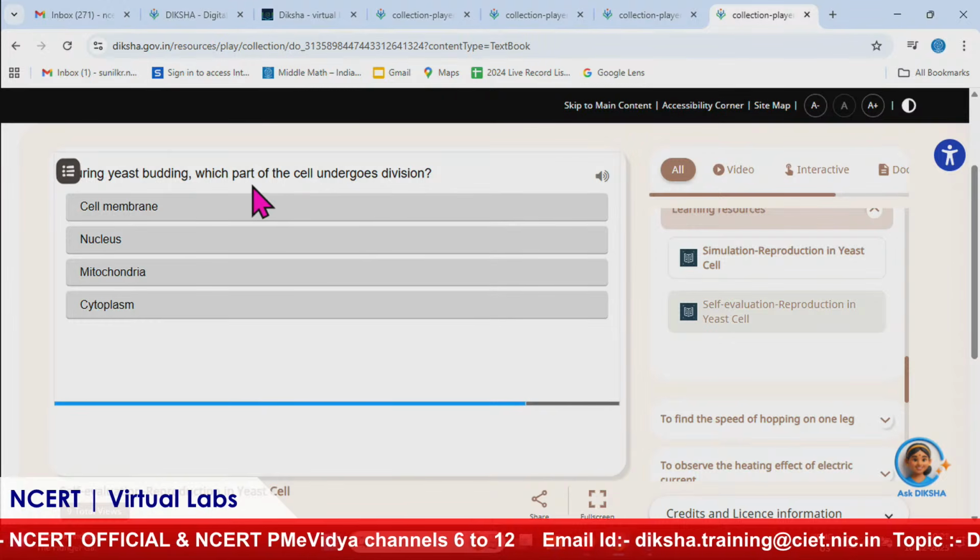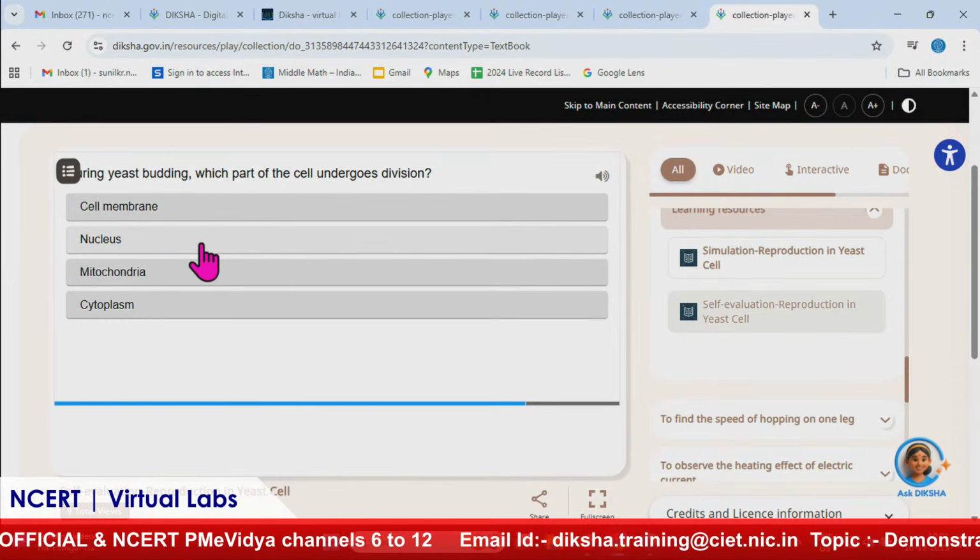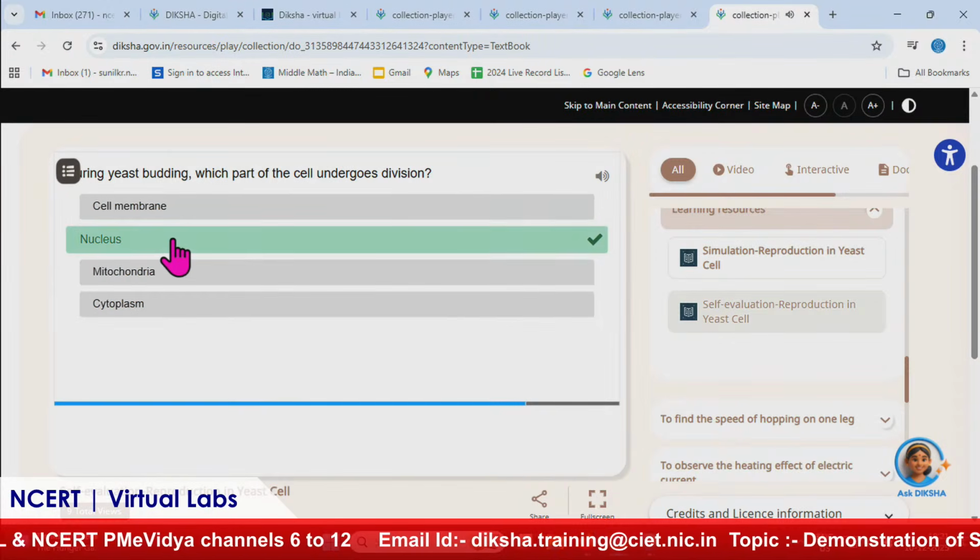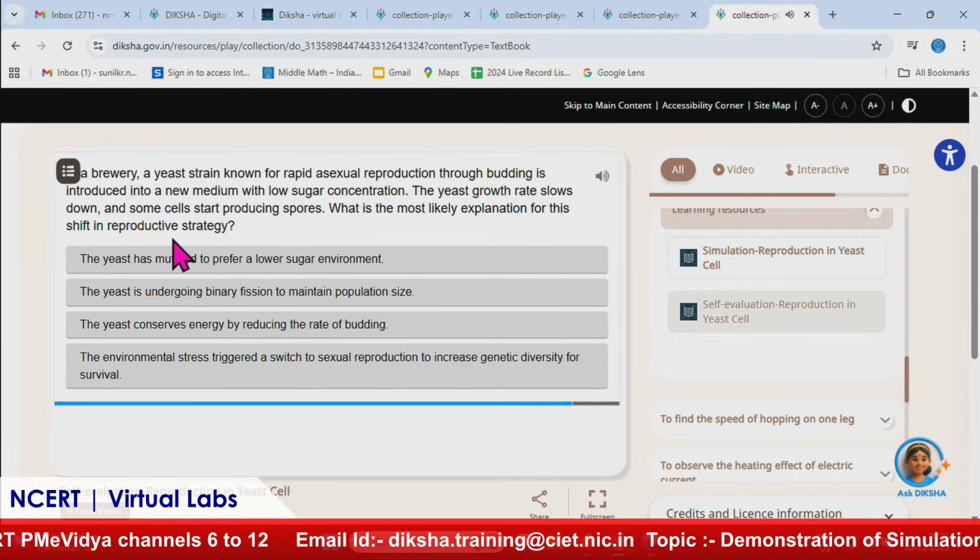During yeast budding, which part of the cell undergoes division? It's nucleus and then cytoplasm as well. But first of all, nucleus.